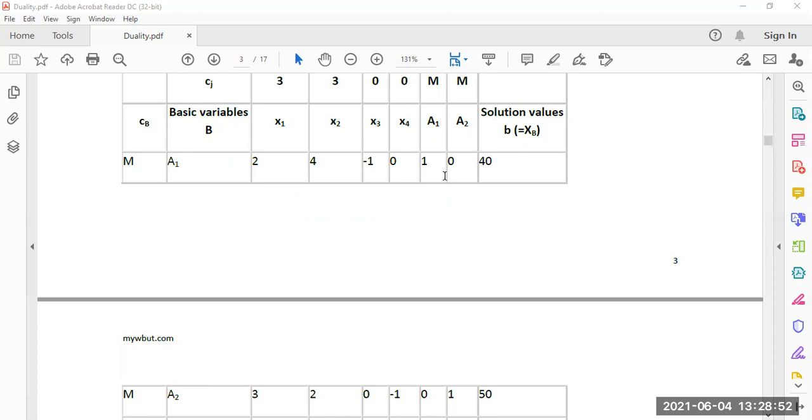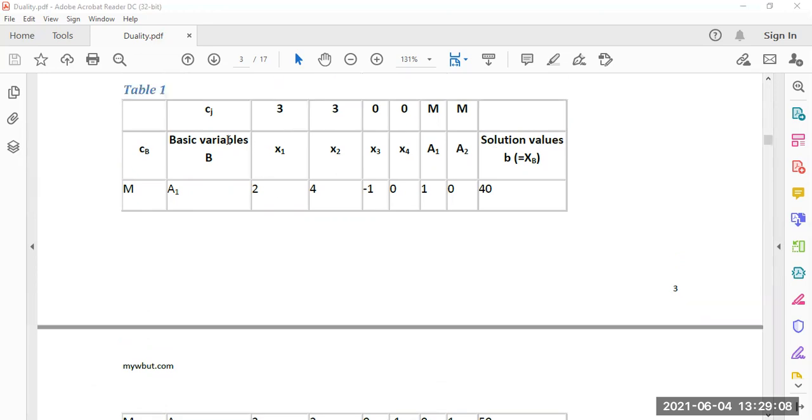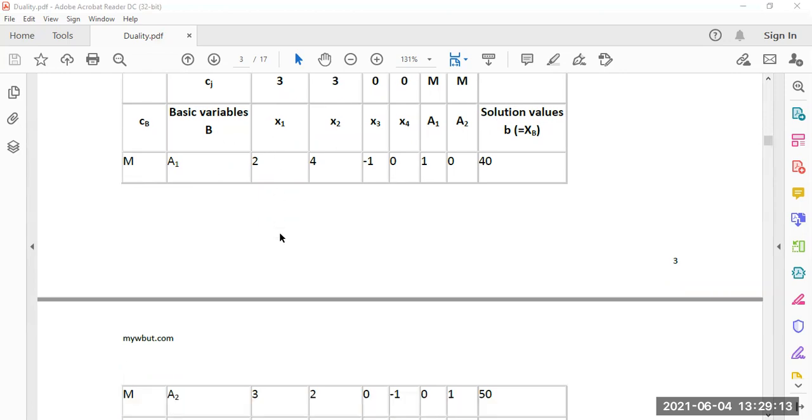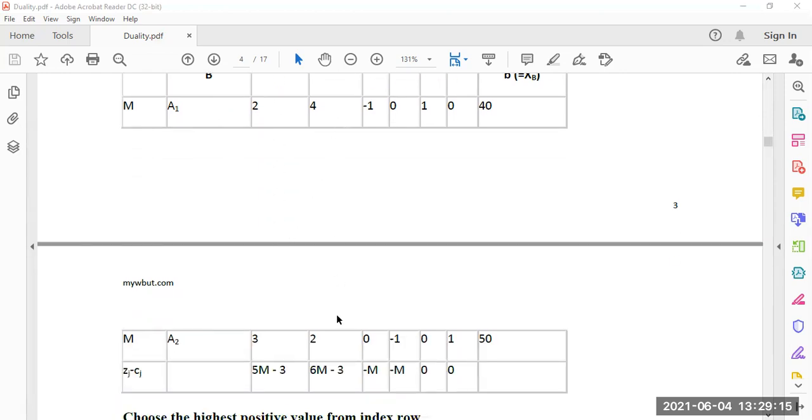We take CB, the coefficients of the basic variables, as M, M, the basic variables B are a1 and a2, and the Cj's are 3, 3, 0, 0, M, M. Now x1 has 2, 3; x2 has 4, 2; x3 has minus 1, 0; x4 has 0, minus 1; a1 has 1, 0; a2 has 0, 1; and B is 40 and 50.